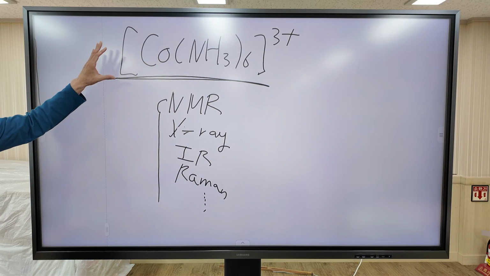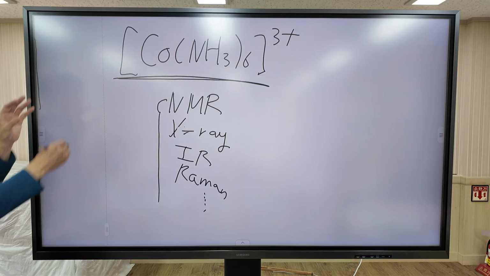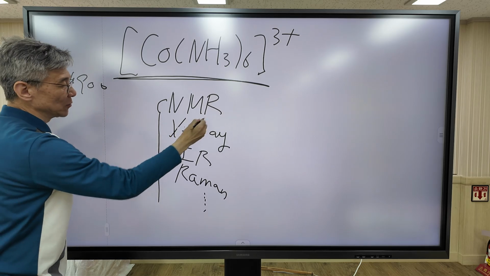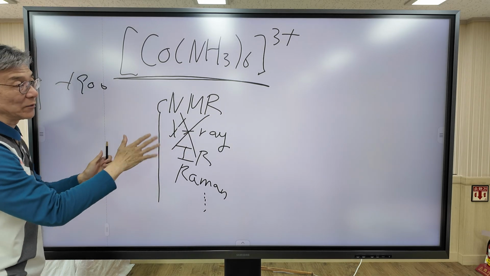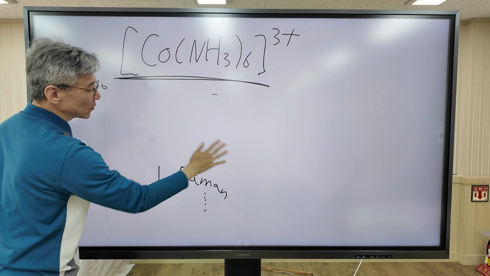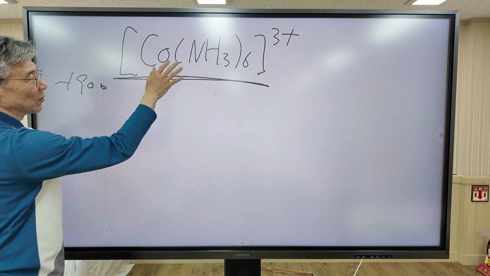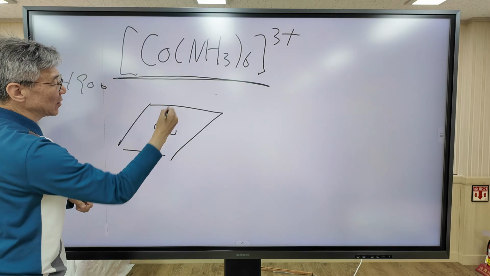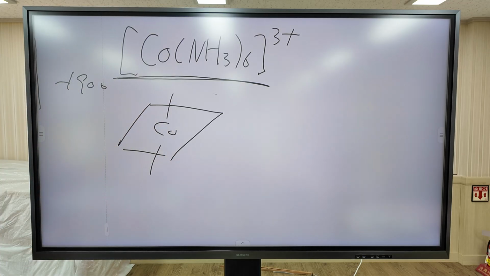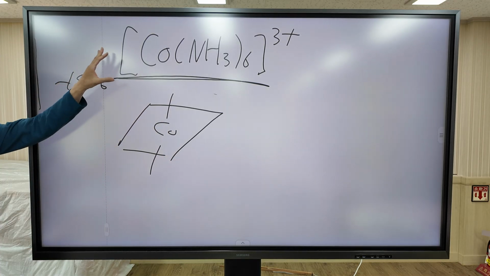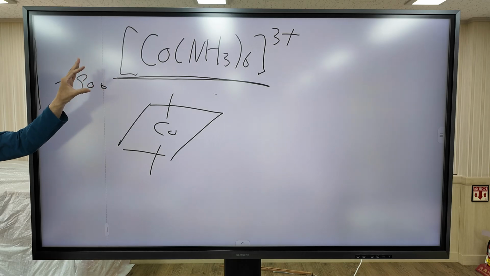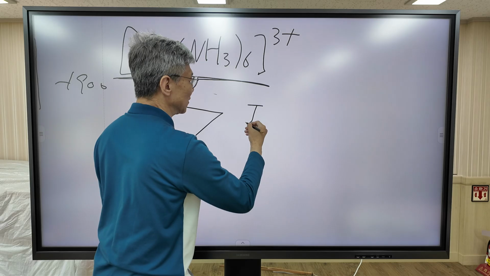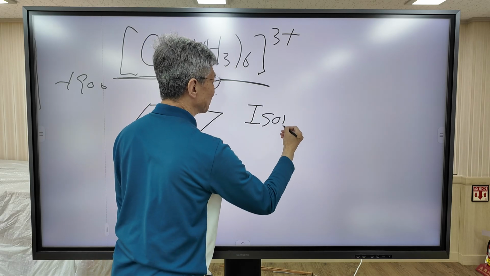But this compound was found around 1800. Around this year, there were no such tools like NMR or X-ray. So even though they didn't have these spectroscopic tools, they found that the molecular structure of this compound is octahedral. How did they find their geometrical structure? They determined their structure through counting isomers, counting the number of isomers.